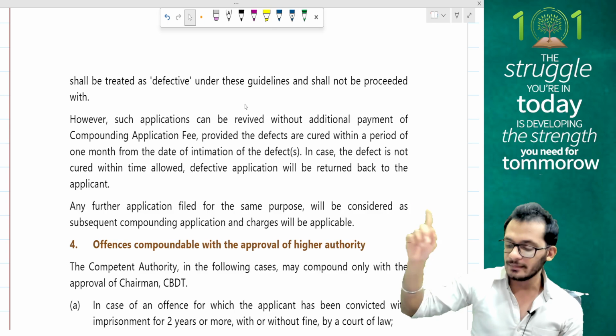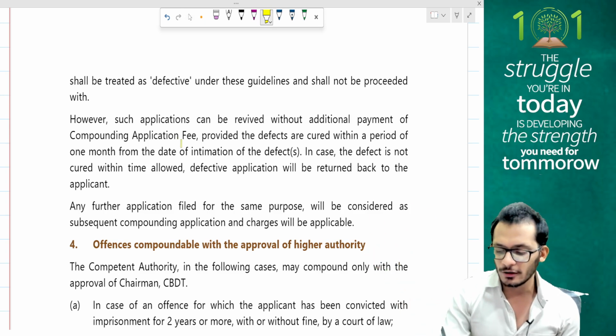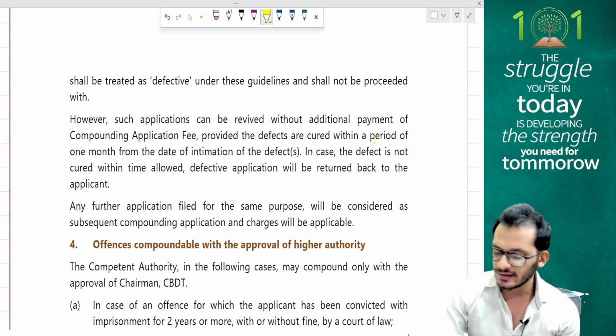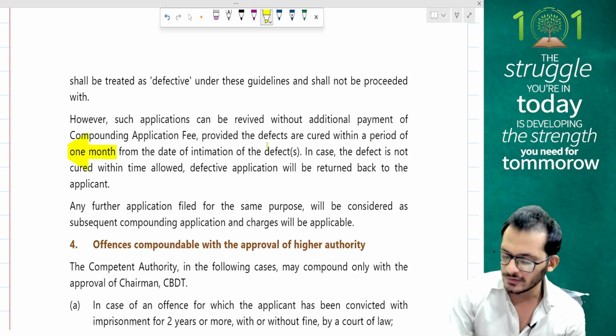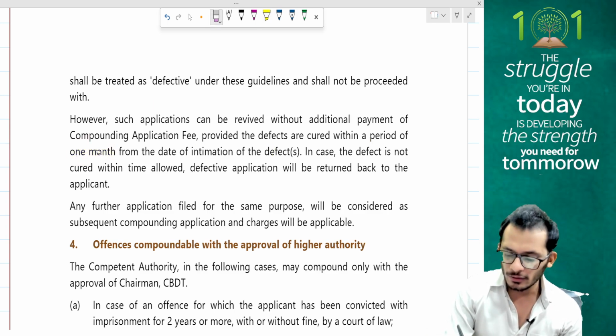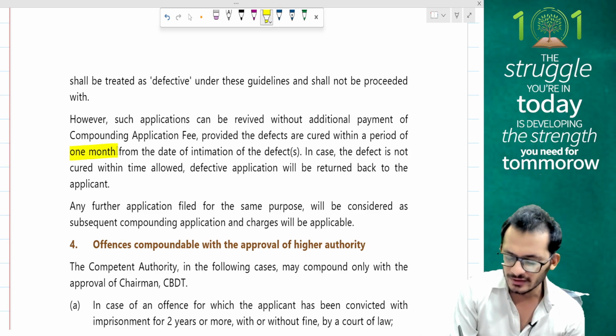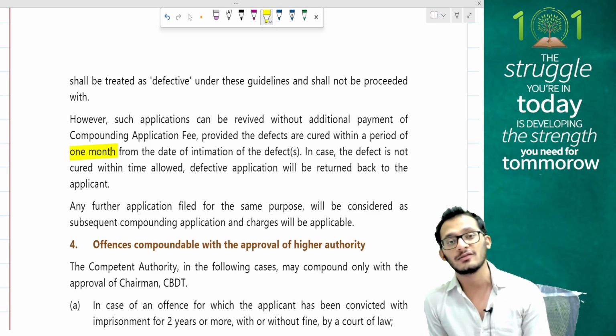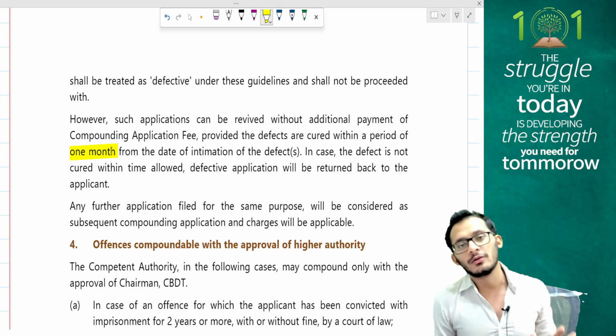However, such applications can be revived without paying any additional compounding application fees, provided the defects are cured within a period of 1 month from the date of the intimation of the defects. So if you're able to clarify that yes, I've made this mistake, but I'm going to correct this mistake within the next 1 month, you will be permitted to revive this.